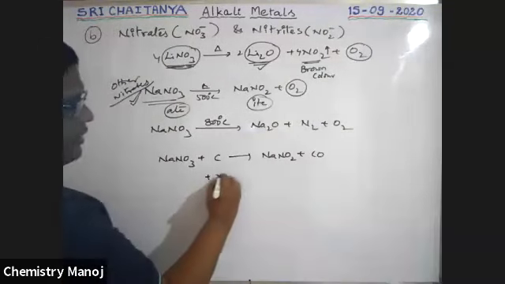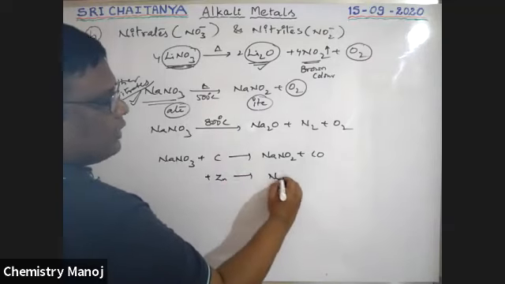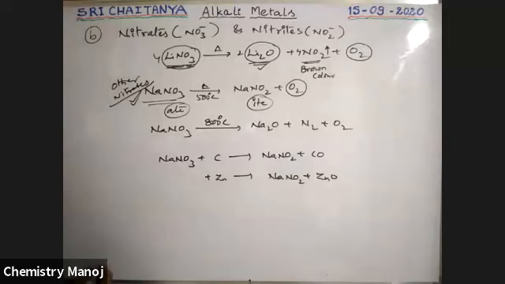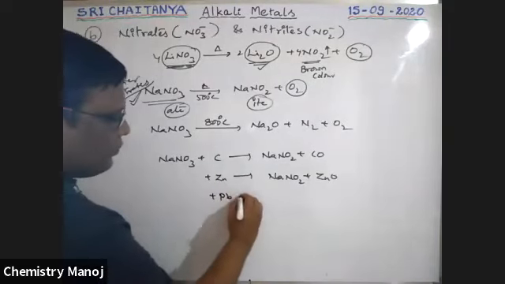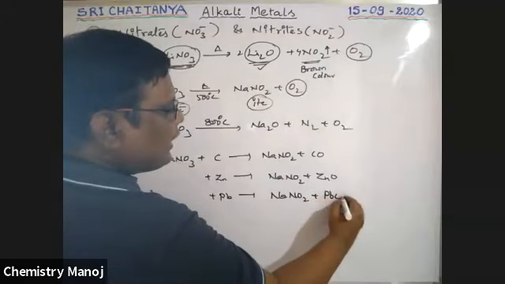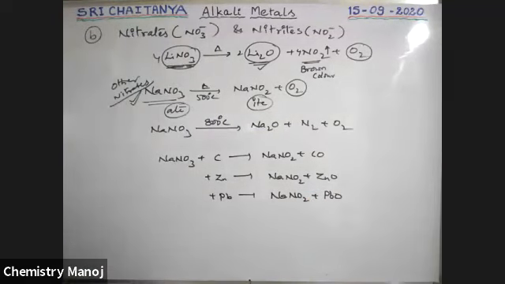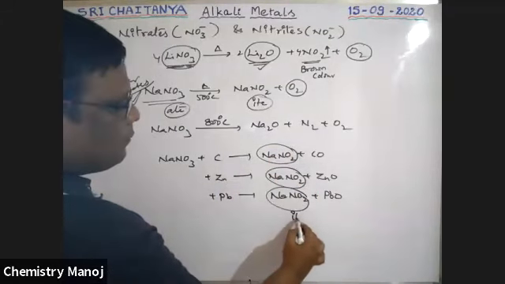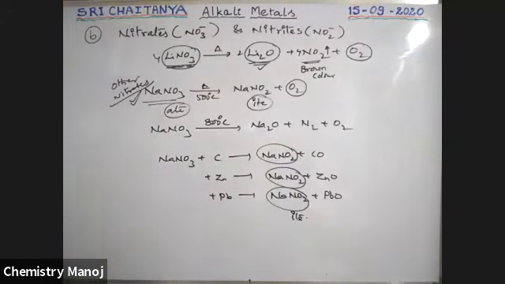If it reacts with zinc, it gives NaNO2 plus ZnO, zinc oxide. If it reacts with lead, it gives NaNO2 plus PbO, lead oxide. So like this, nitrites are prepared.